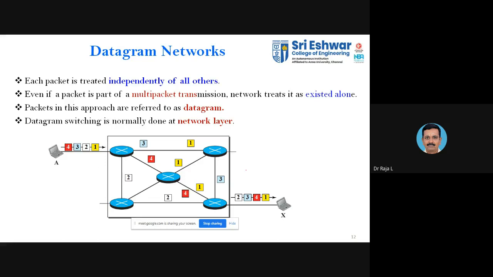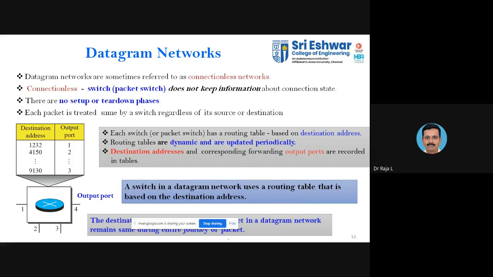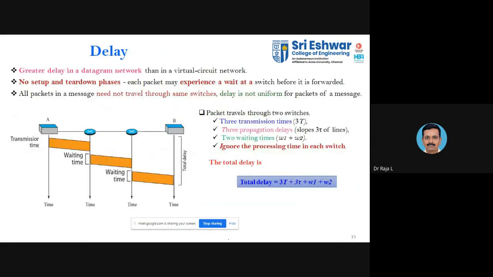So you don't have any fixed path. Instead, the packets may take any route between the available switches and reach the destination, and there is no guarantee that all the packets will reach in the same manner as they were transmitted. After receiving all the packets, you should use a suitable routing protocol so that you are able to convert the out of order packets into in order packets. The suitable protocol should be available at the receiving end. So this is what we discussed in the datagram approach. Then we discussed the efficiency and total delay involved in the datagram approach.